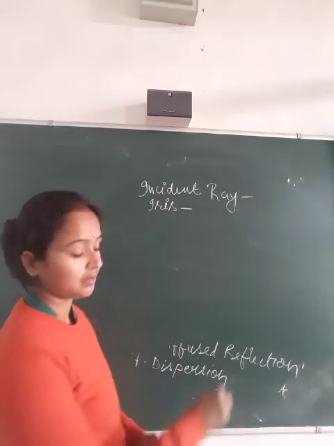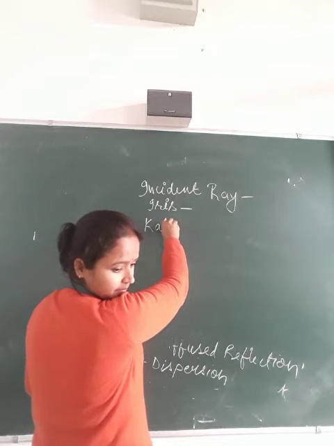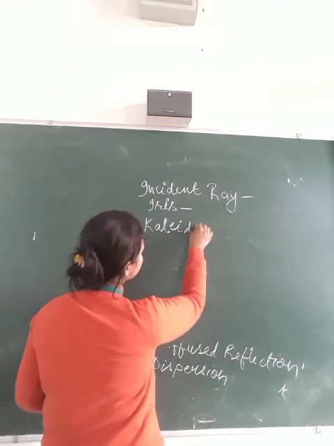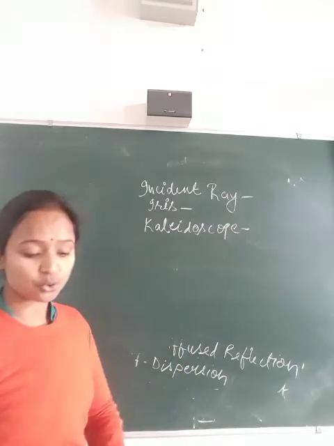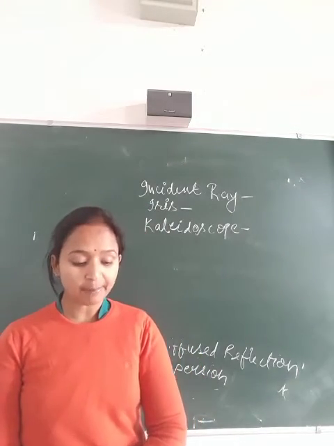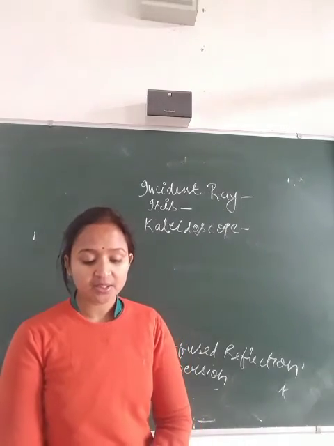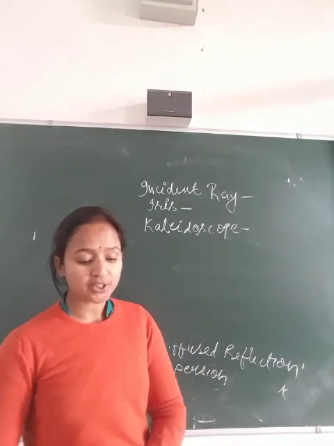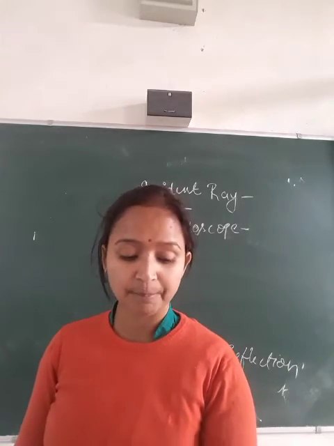Kaleidoscope. A toy made by joining three plane mirror strips at an angle of 60 degrees such that colored objects placed in it form a beautiful hexagonal pattern.